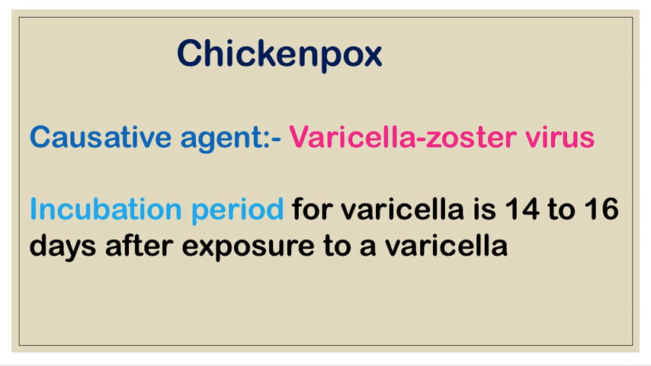In chickenpox, the causative agent is varicella zoster virus and its incubation period is 14 to 16 days after exposure to varicella. Incubation is the period from when the microorganism enters the body until it shows signs and symptoms. So the chickenpox incubation period is 14 to 16 days.